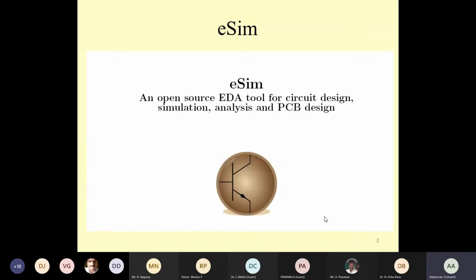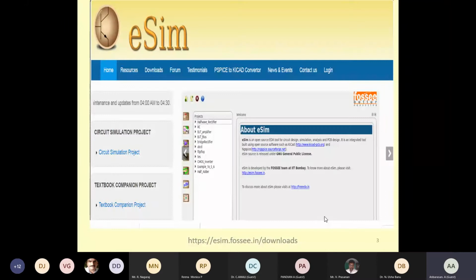In this session, we are going to discuss eSim, an electronic simulator. This electronic simulator is an open source EDA tool, that is, electronic design automation, prepared by the eSim team, IIT Bombay. This software is from FOSSEE, that is, Free and Open Source Software for Education, prepared by IIT Bombay.